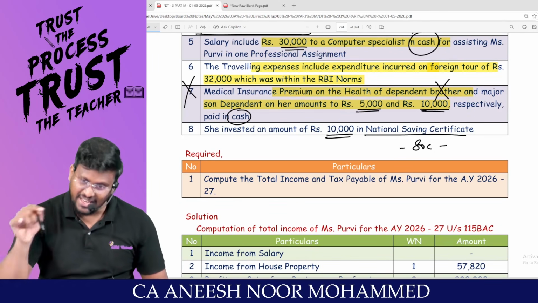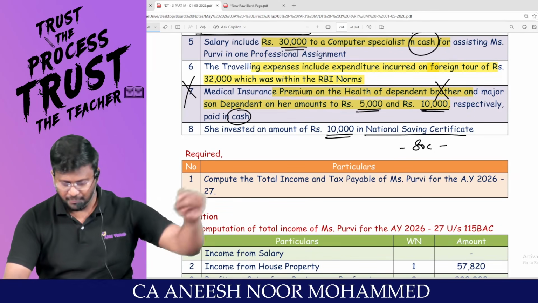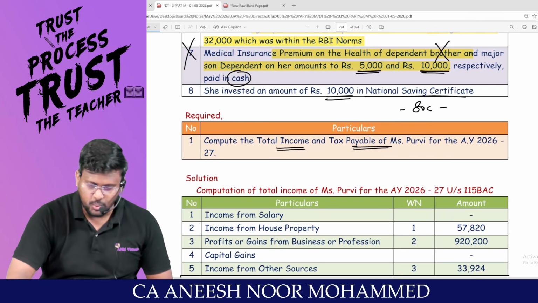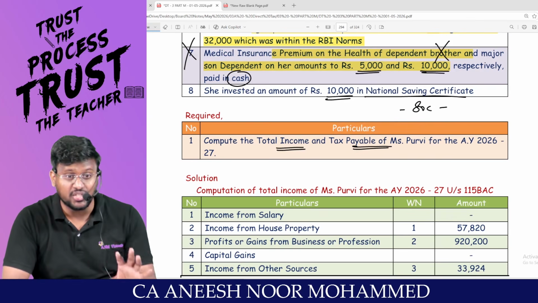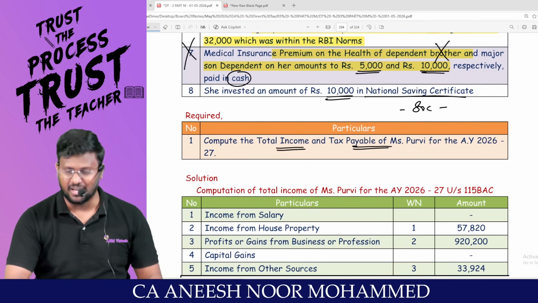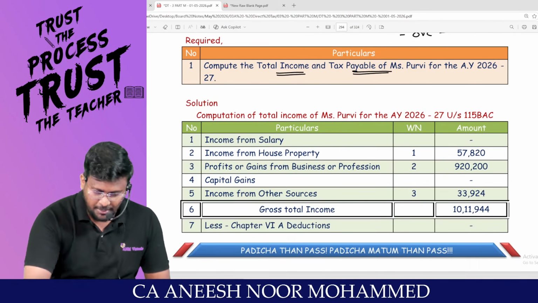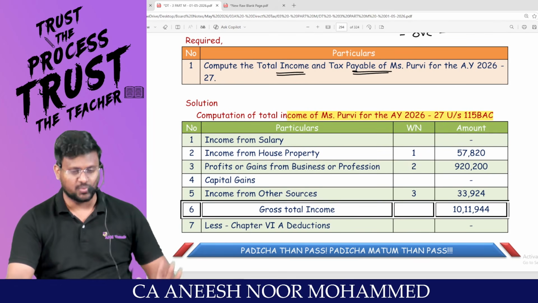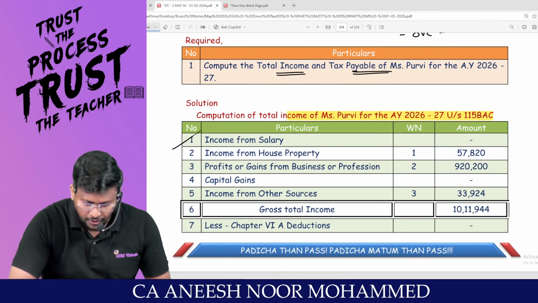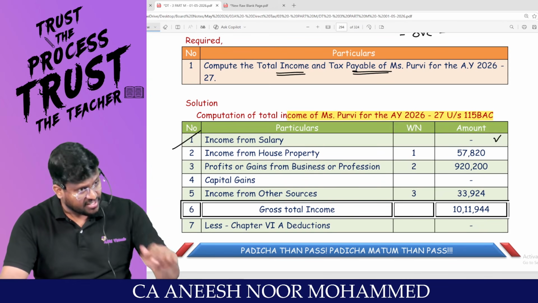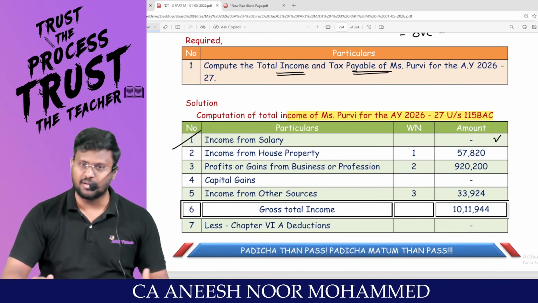But in order to claim it, you should travel through the old regime. Compute the total income and tax payable of Purvi for assessment year 2026-27. They have not mentioned anything about the regime. That means you are supposed to calculate both the regimes, my dear lovable students. Okay? First, I am calculating under the default tax regime. Easy calculation because many deductions won't be there. First, there is no information regarding income from salary. Even though there is no information, still I will write it and put a dash. Something has to be written in the exam, no?